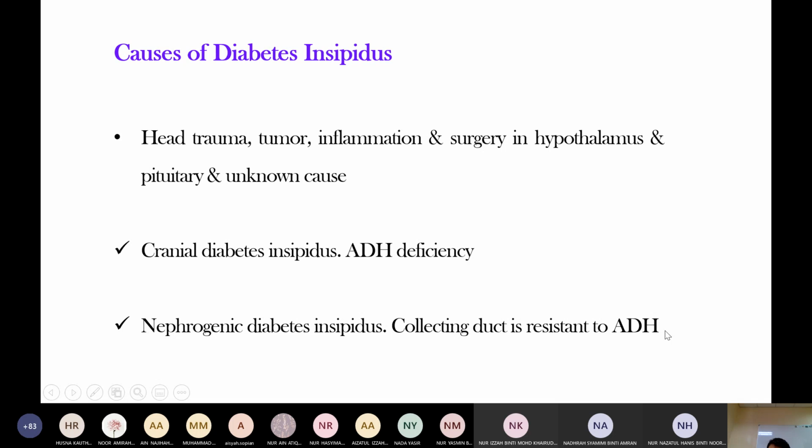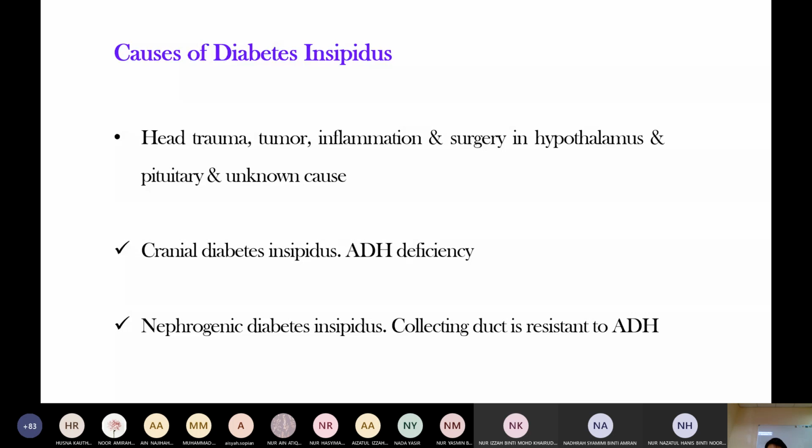Okay, now after this, there is a lecture on parathyroid hormone disorder. In hyperparathyroidism, there is increased plasma calcium level. This calcium is deposited in the renal tubules, so the renal tubules become resistant to antidiuretic hormone. This condition is called nephrogenic diabetes insipidus.